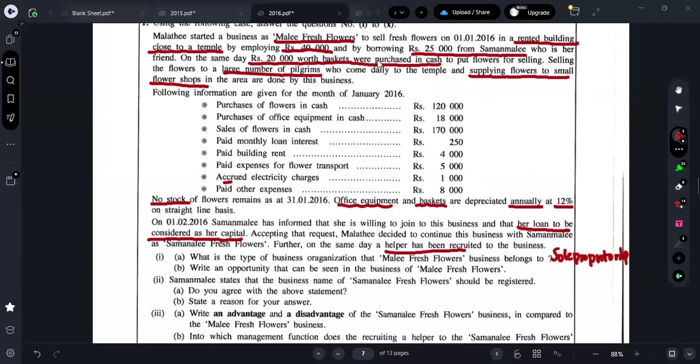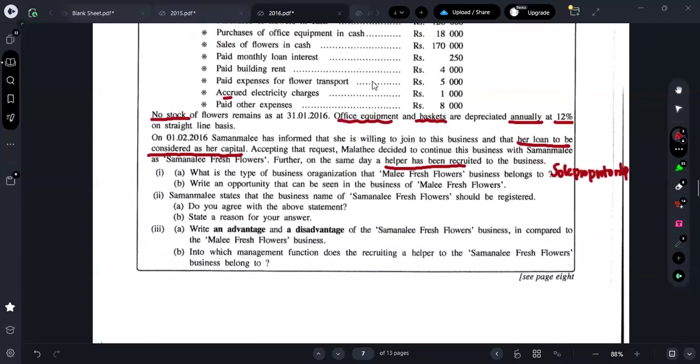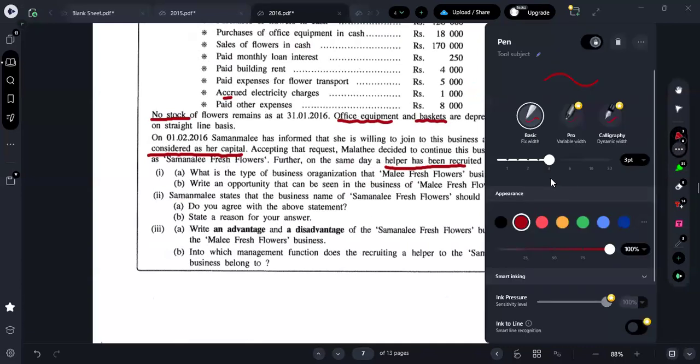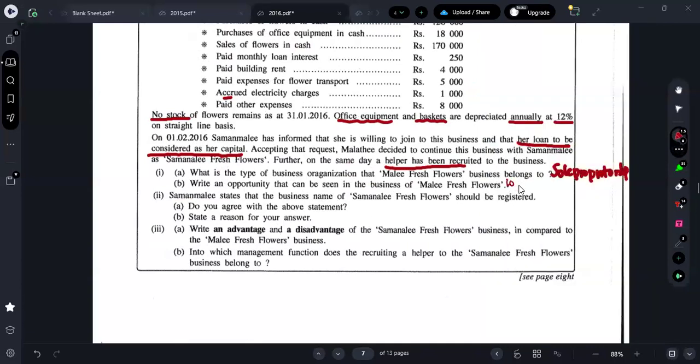One thing you can say is what? It is located near the temple. First thing you can say it as what? Located near the temple. Wait, let me reduce the font size. Okay, one thing you can say it as what, guys? Located near the temple.